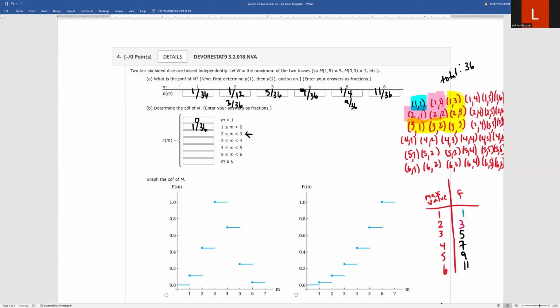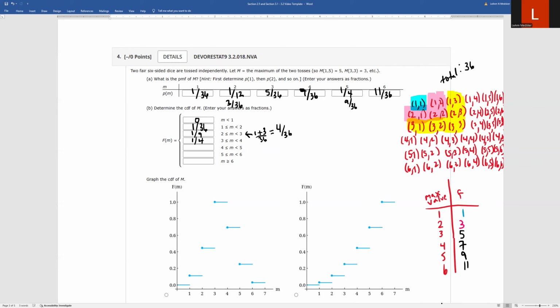When we get to this one right here, this is from 1 to 2. Now we're equal to 2, but not quite 3. So we are adding our cumulative probabilities together. So that's 1 plus 3, that would be 4 out of 36. You can put 36 here too. So that's going to reduce to 1/9 for this one. For 3 to 4, we're adding the first three together, so we're equal to 3. So that's 9 out of 36, which is going to reduce down to 1/4.